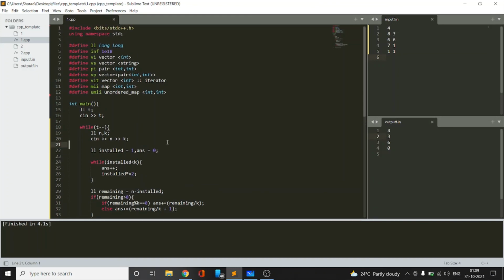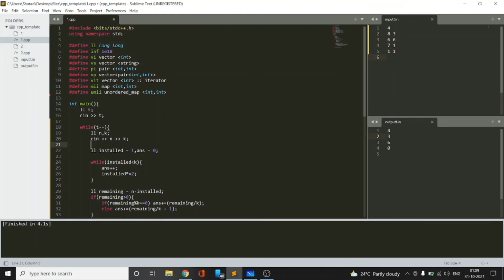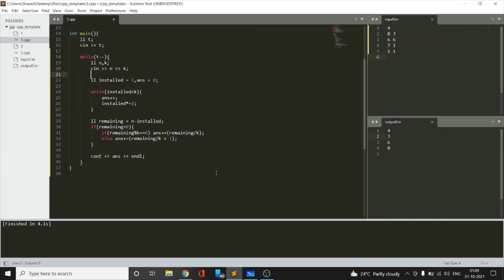So we will get a wrong answer by this. So we have to be careful about this in the contest time, which I was not. So I ultimately got a wrong answer in this.